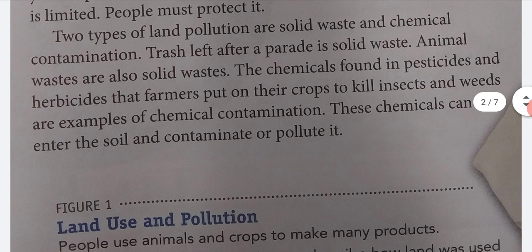Two types of land pollution are solid waste and chemical contamination. Trash left after a parade is solid waste. Animal waste is also solid waste. The chemicals found in pesticides and herbicides that farmers put on their crops to kill insects and weeds are examples of chemical contamination. These chemicals can enter the soil and contaminate or pollute it.